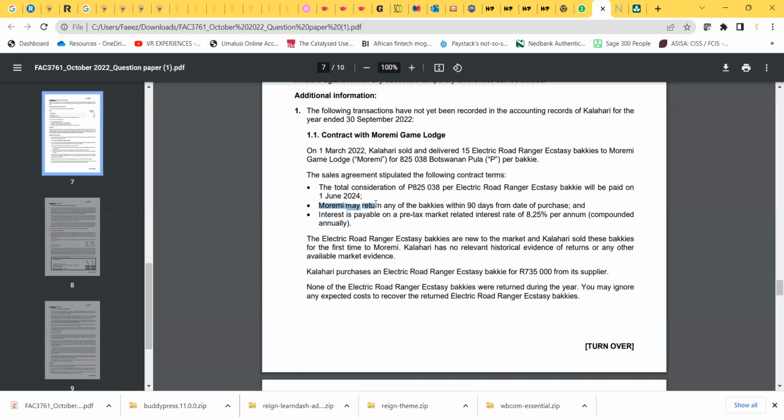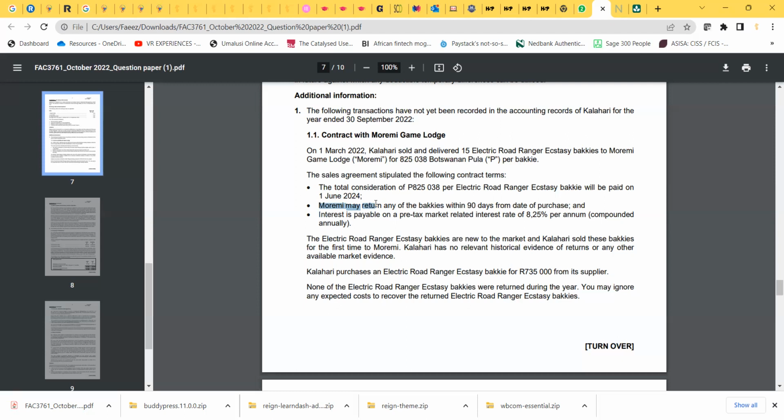So you sold 15 bakkies, but that does not mean you expect to actually receive money for 15 bakkies, because perhaps on past history, for every 15 bakkies, 1 bakkie gets returned. So in effect, you only expect to receive 14 bakkies. So the accounting standard wants us to recognize revenue based on what we would expect we will be earning.